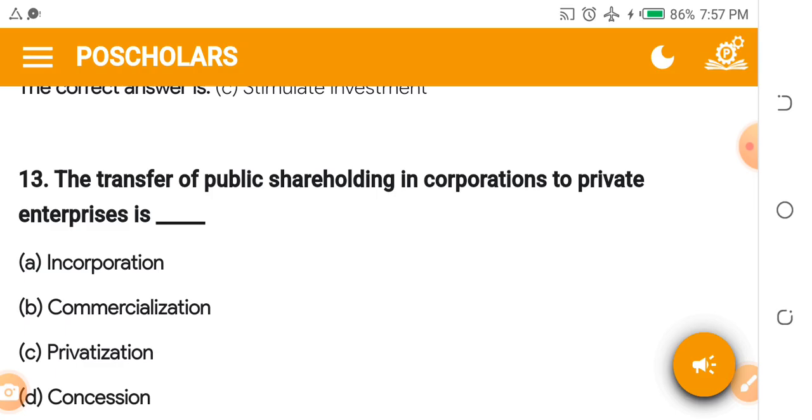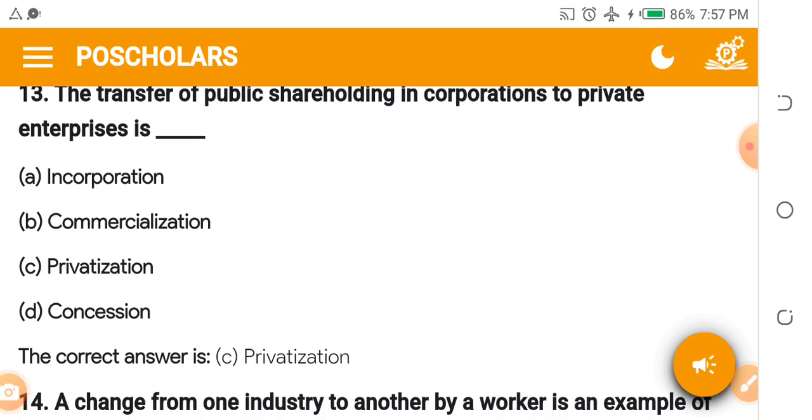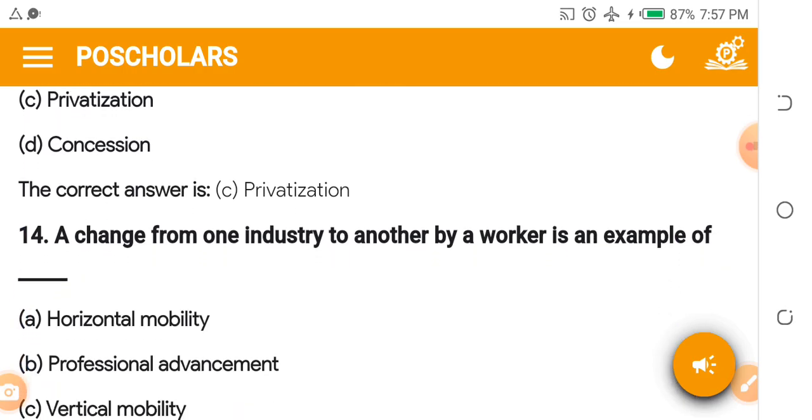Is it incorporation, commercialization, privatization, or concession? The answer is privatization. You remember NEPA, EEDC or NEPA in Nigeria was a public company that was owned by the government, but they now privatized it, gave it to private individuals.